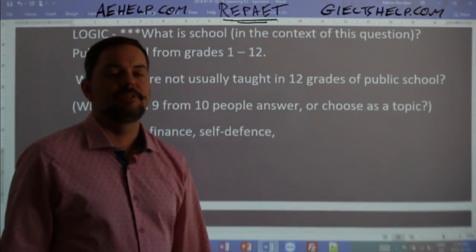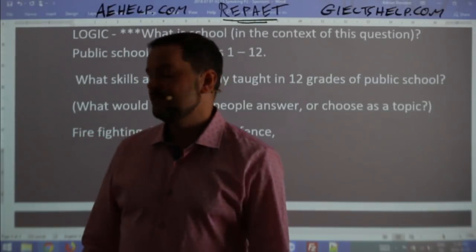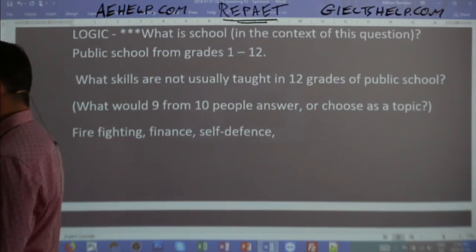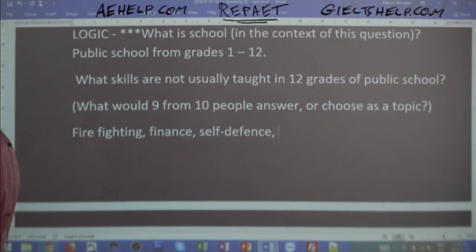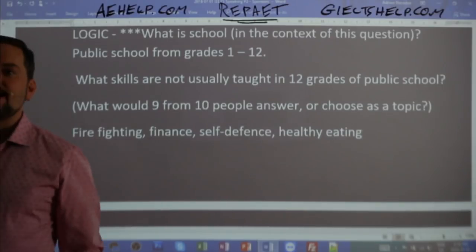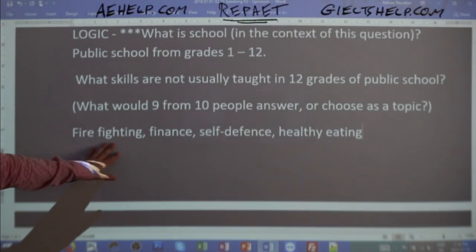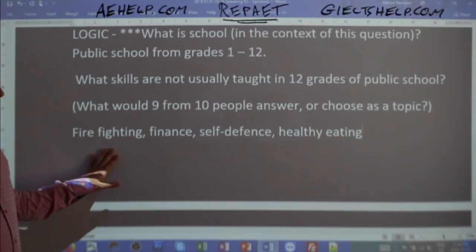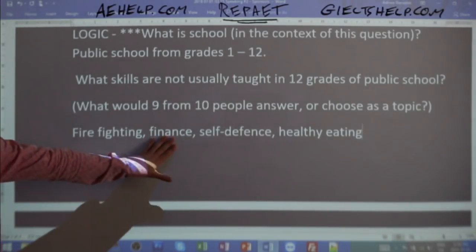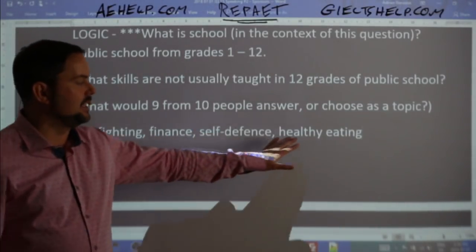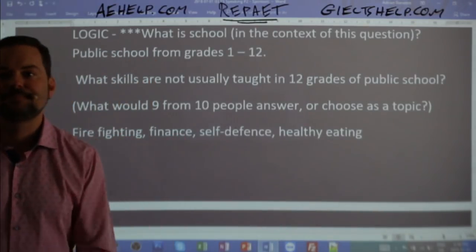Any other ones that come to mind? One of the ones that comes to my mind, which I think is often missed in school, is healthy eating. Okay? So now we have a good list here, all right? We have firefighting. I probably wouldn't choose that one. It doesn't pop out to me as a popular answer. Finance, self-defense, and eating healthy or healthy eating.